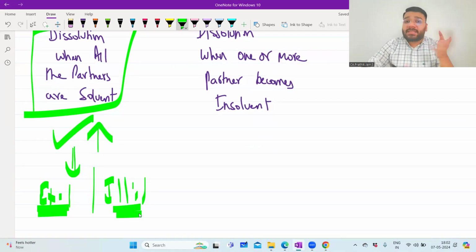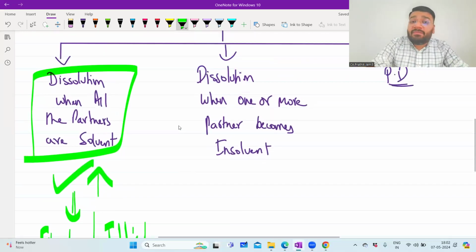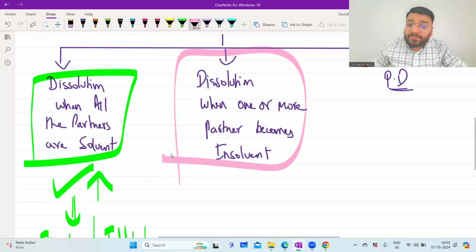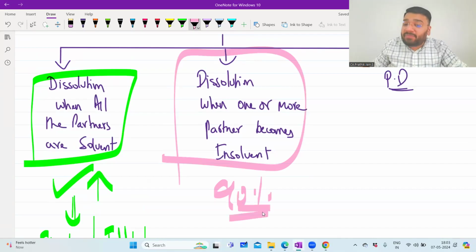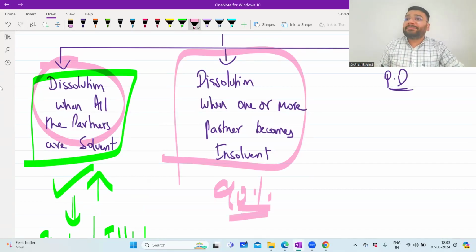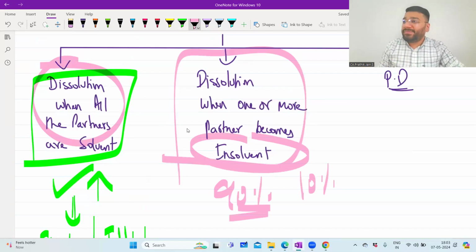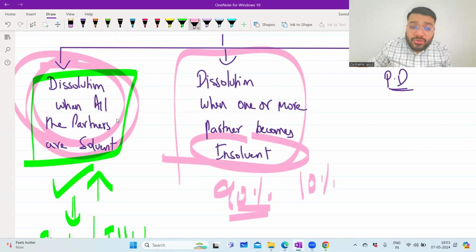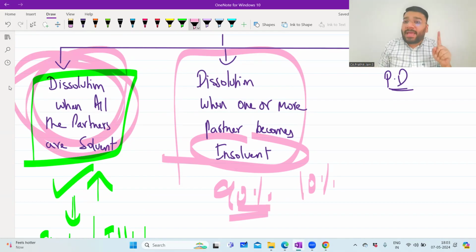And this is the basic, guys. Basic means that when we discuss this concept, 90% of the questions we will solve using this method only. Only 10% change is there for insolvency. So which means 80% of the chapter's weightage and understanding depends on how you solve this type of question. That is why I made you watch those 6 videos. Out of that, you watched 3, which is good enough. Those 3 videos plus the other 3 videos that you're going to watch will give you a very strong base.